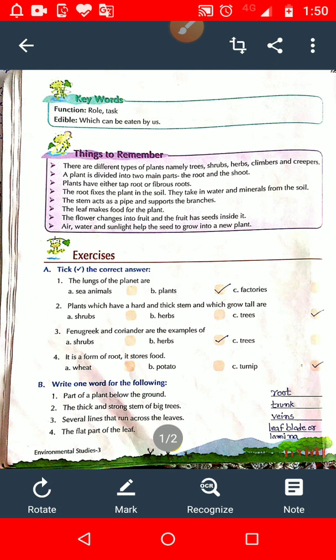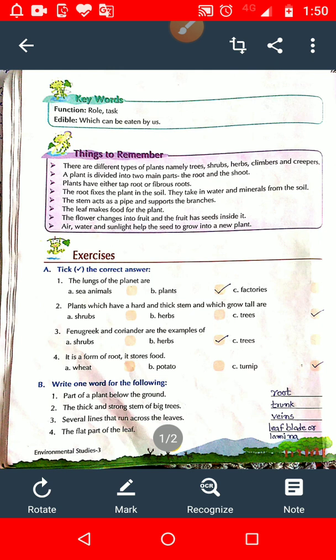Fourth question, the flat part of the leaf. So student, when I explained the structure of the leaf, the flat part of the leaf is known as leaf blade, or you can also say lamina. Both the answers are right. The flat part of the leaf is known as leaf blade or lamina.